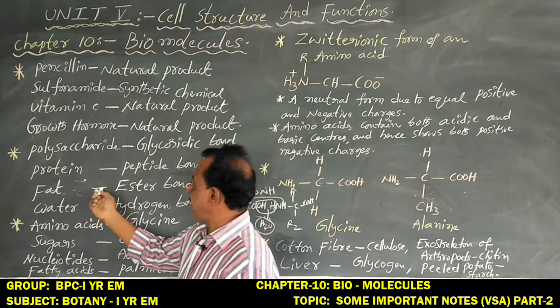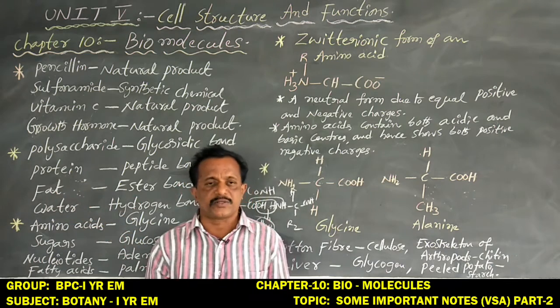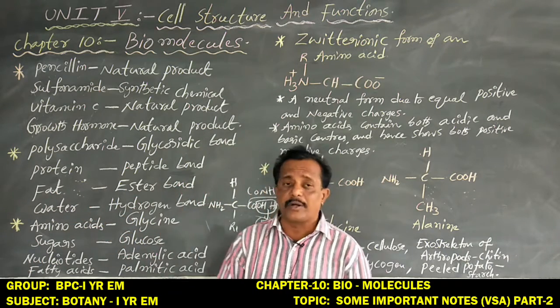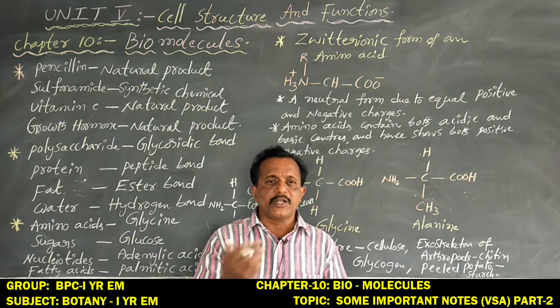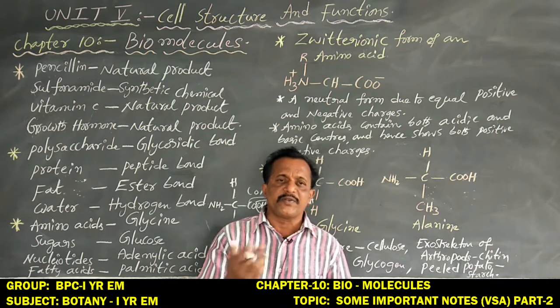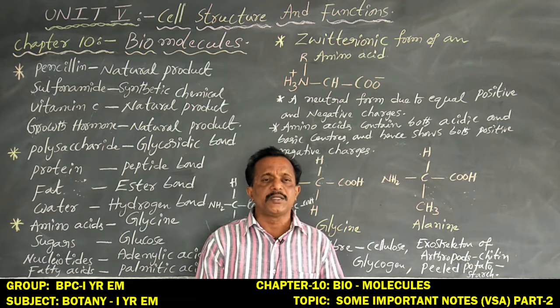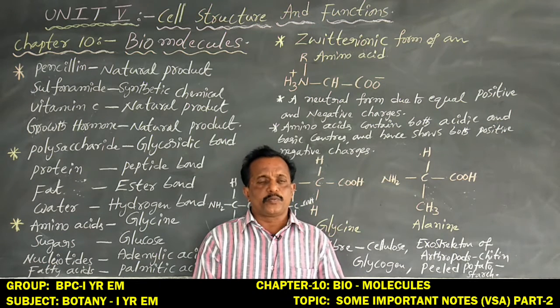And fats also contain ester bonds. How is an ester bond formed? Already, DNA contains three components: one is the nitrogen base, second is the pentose sugar, third is the phosphate group.